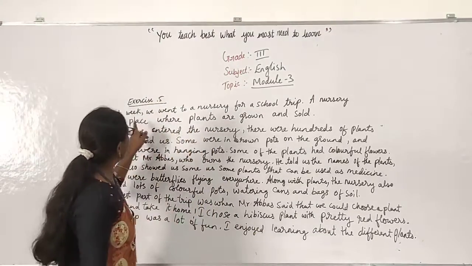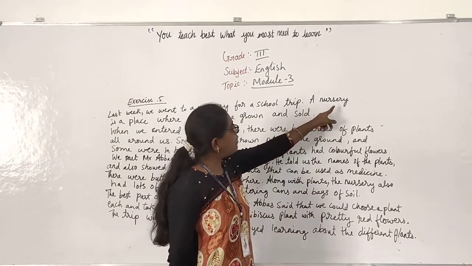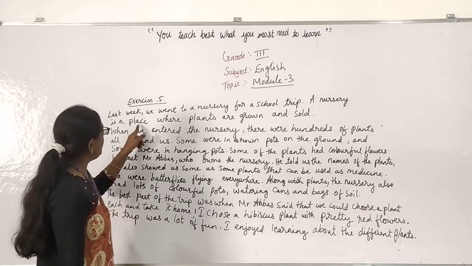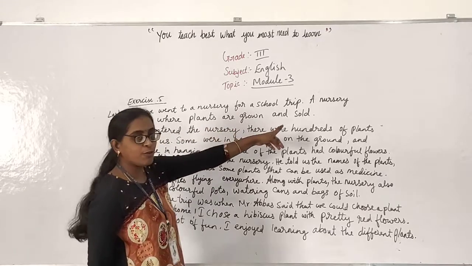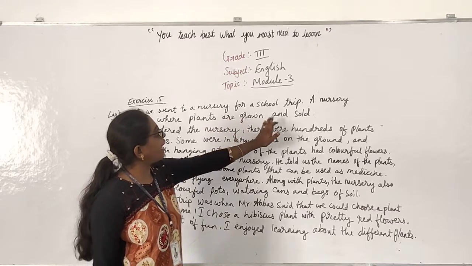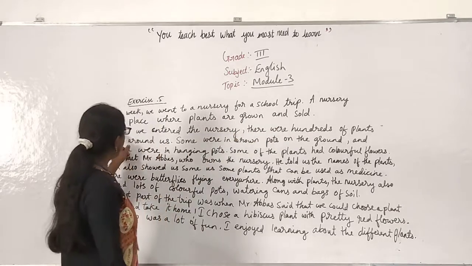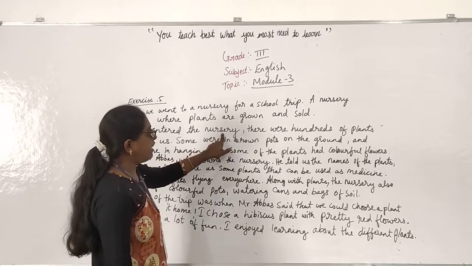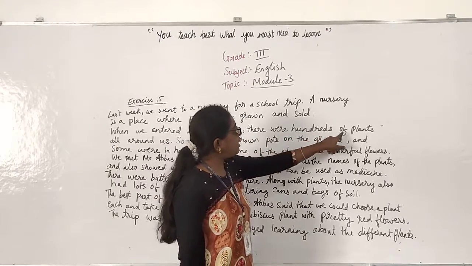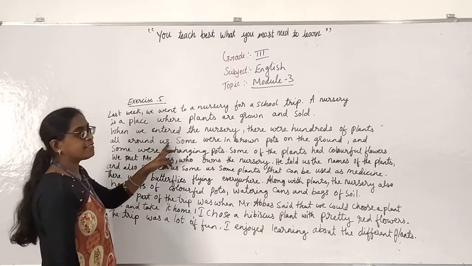Yes, so here, last week we went to the nursery for a school trip. A nursery is a place where plants are grown and sold. Just now I told, right? Plants are grown and sold also. They are selling the plants also. When we entered the nursery, there were hundreds of plants. There were hundreds of plants all around us.